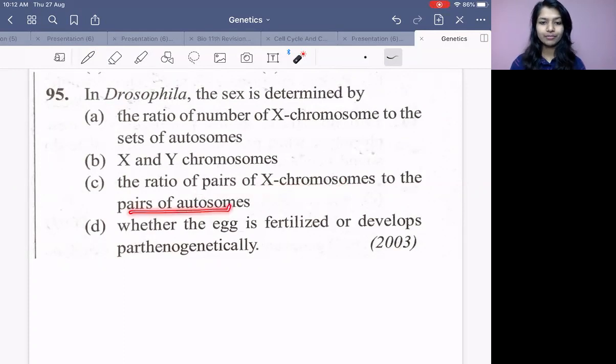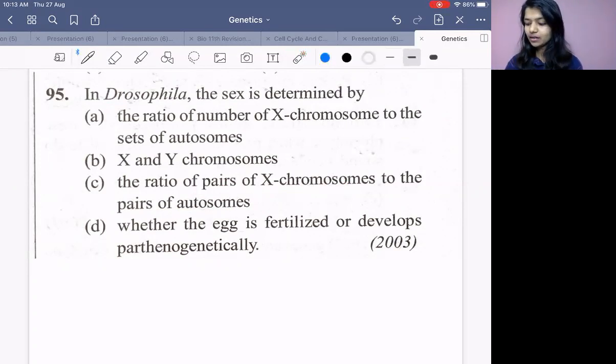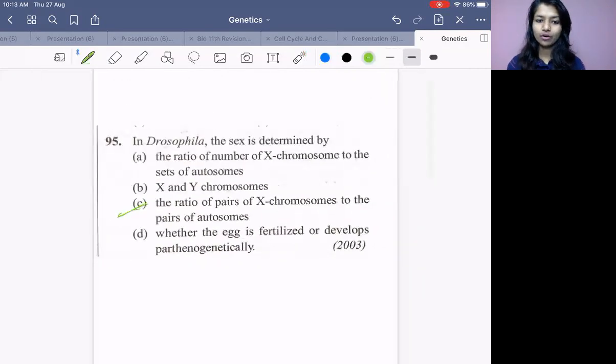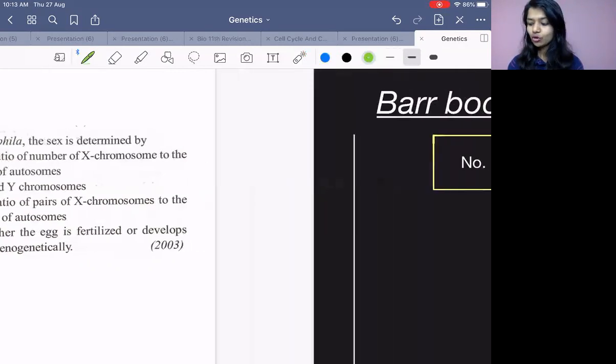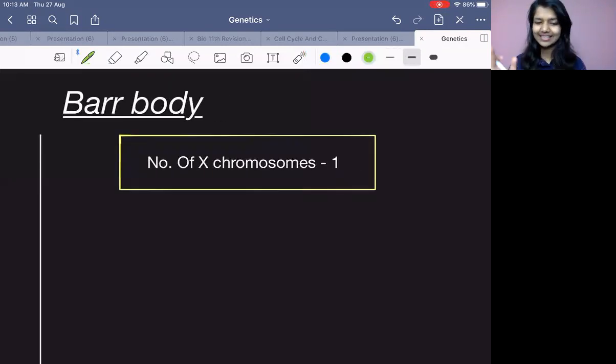Okay? Always remember, to have a better idea, compare that as the XY thing. If I am saying 0.5 as the ratio, then 0.5 is X and the other 0.5 is Y. Means 50-50. That is why it is male. If I say 1, it means completely it is only X. So XX, that is why I am saying it is female. Just to remember. So what will be the most appropriate answer? Ratio of pair of X chromosome to the pair of autosome. Okay? Now moving forward, this is a very easy topic.